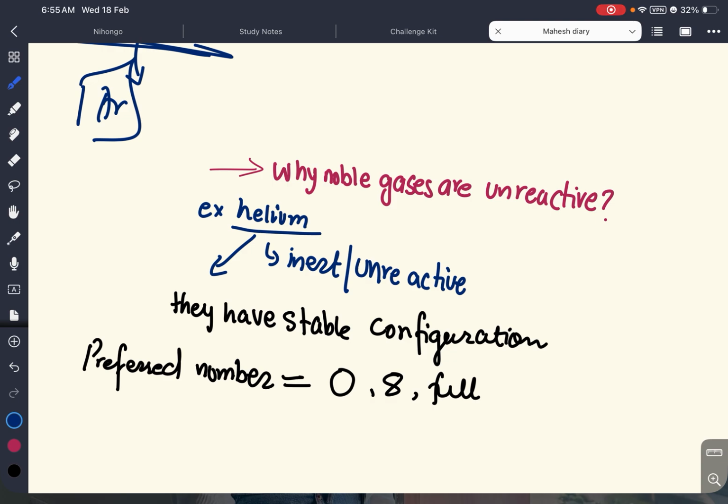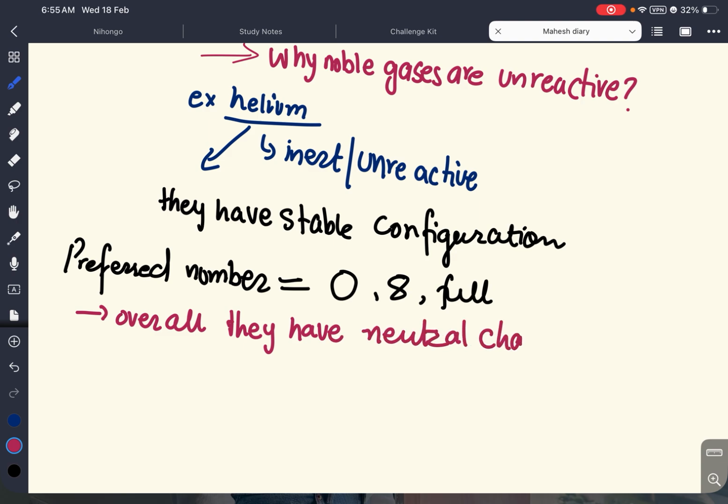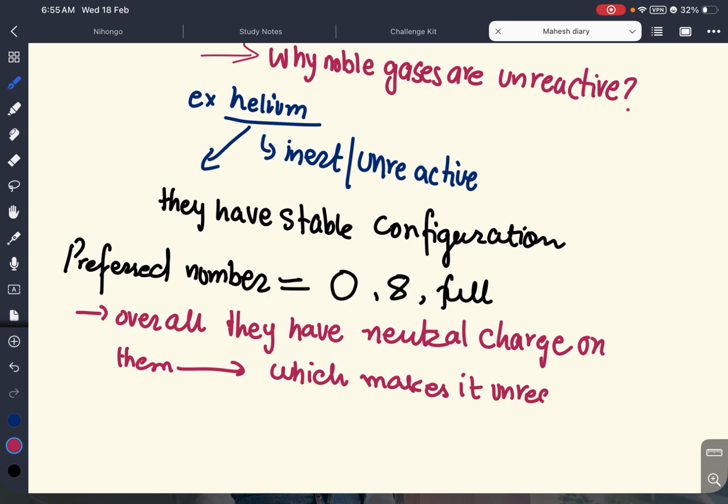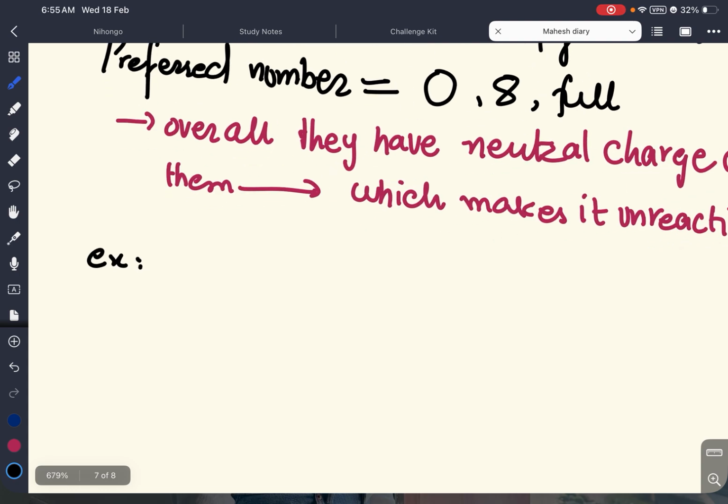So overall, what charge do they have then? Overall they have a neutral charge on them, which makes them unreactive. This happens because, let's take an example of how a charge gets stable.